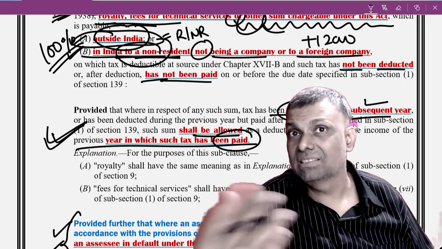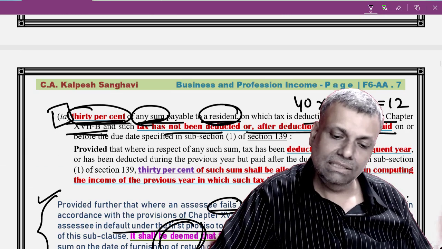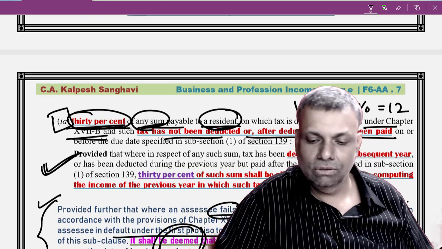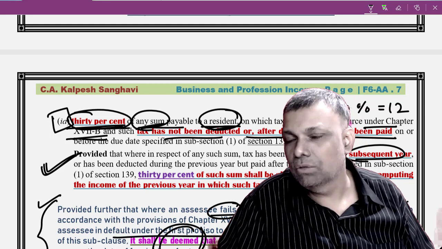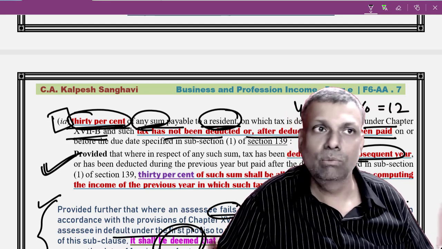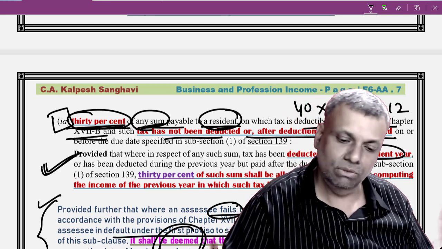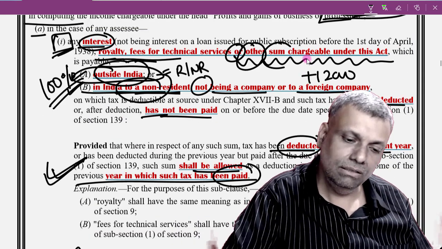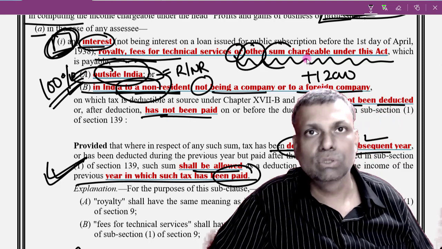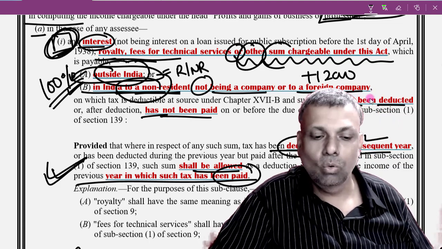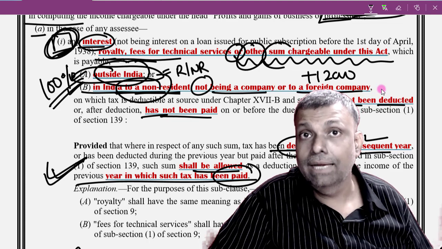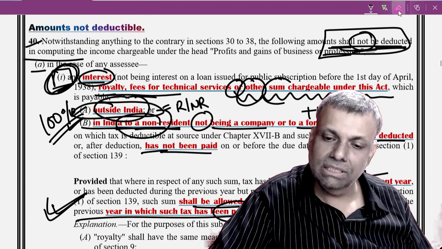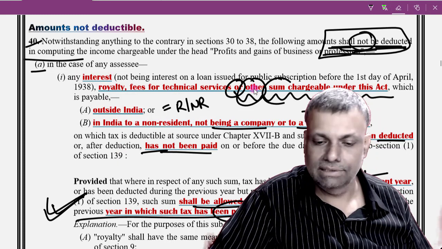That means if the TDS compliance is done in the subsequent year, exactly a similar provision is there with respect to subclause 1A. I call it a subsequent year benefit, where the TDS compliances have been done in the subsequent year. So the language of subclause 1 and subclause 1A is almost similar. Only that under subclause 1A it will be 30% disallowance, but under subclause 1 it will be 100% disallowance if you fail to do the compliances.